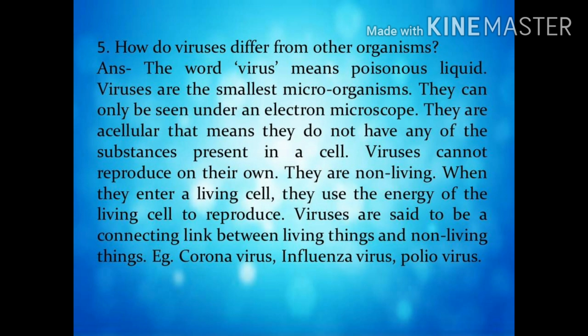Fifth question. How do viruses differ from other organisms? Answer. The word virus means poisonous liquid. Viruses are the smallest microorganisms. They can only be seen under an electron microscope. They are acellular, that means they do not have any of the substances present in a cell. Viruses cannot reproduce on their own. They are non-living. When they enter a living cell, they use the energy of the living cell to reproduce. Viruses are said to be a connecting link between living and non-living things. Example, coronavirus, influenza virus, poliovirus.